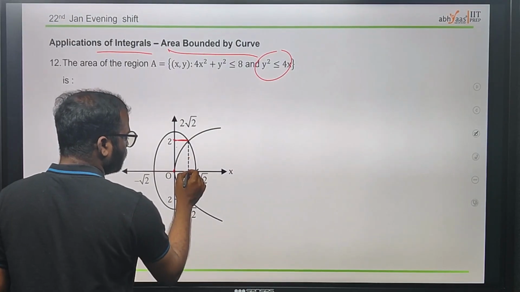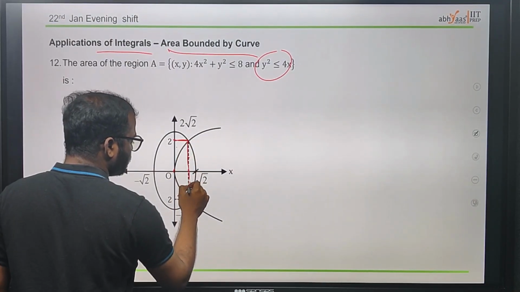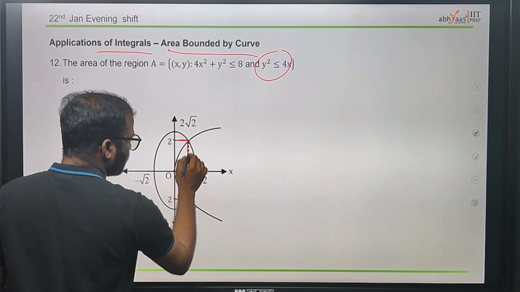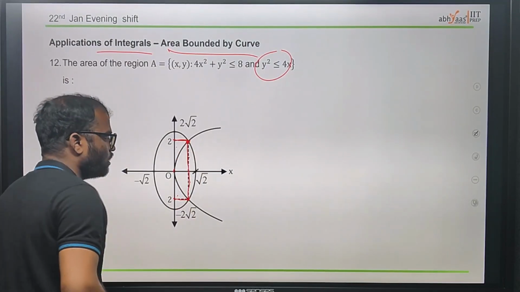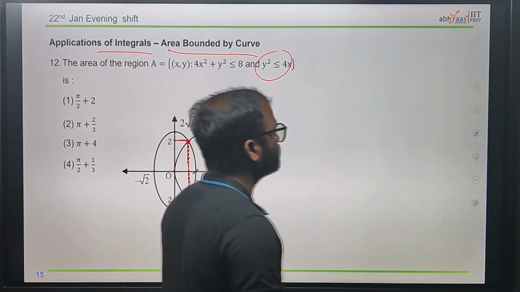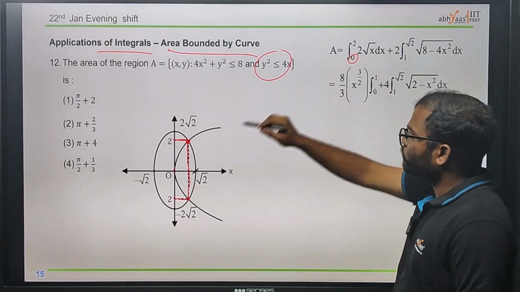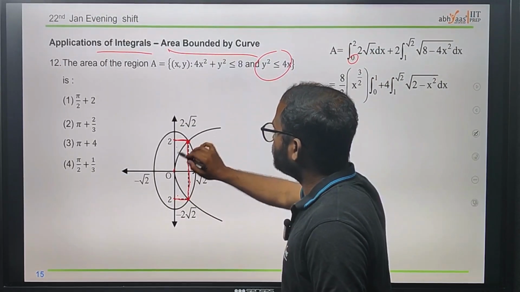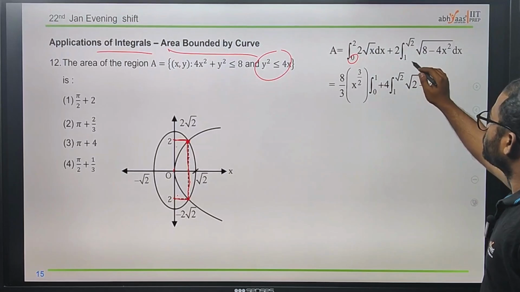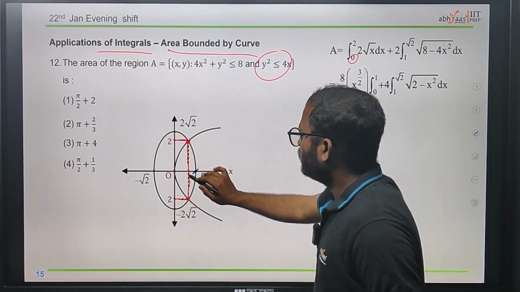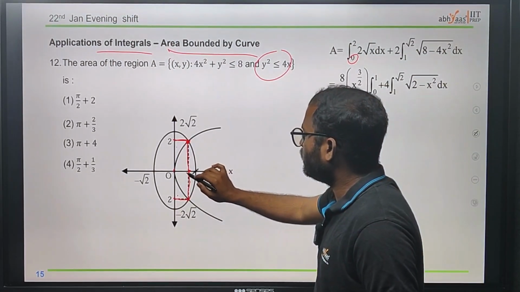Similarly, we have this region dividing this one. At this point we have an intersection. Now from this we can just take the limits. If we observe, we get the limits from 0 to 2. If we just take this region, plus 1 to what we have, we will have 1 here.